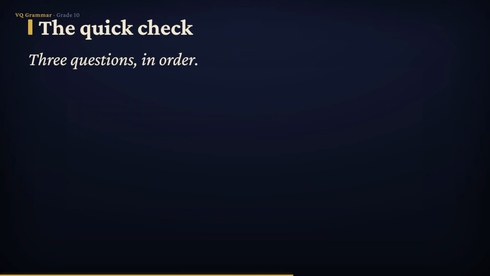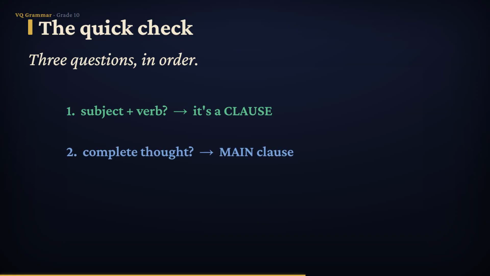Let's turn all of that into a three-step check you can run on any group of words. Step 1. Does it have a subject and a verb? If it does, you're holding a clause, not a phrase. Step 2. Does it express a complete thought? And could you say it alone and simply stop? If so, it's a main clause, an independent clause.